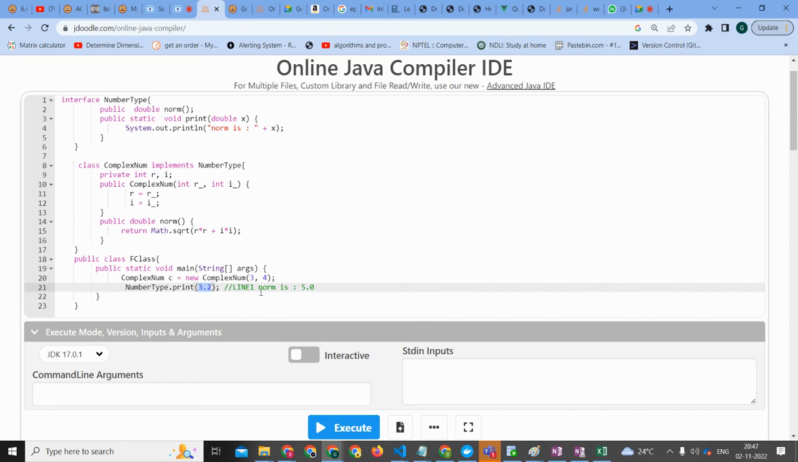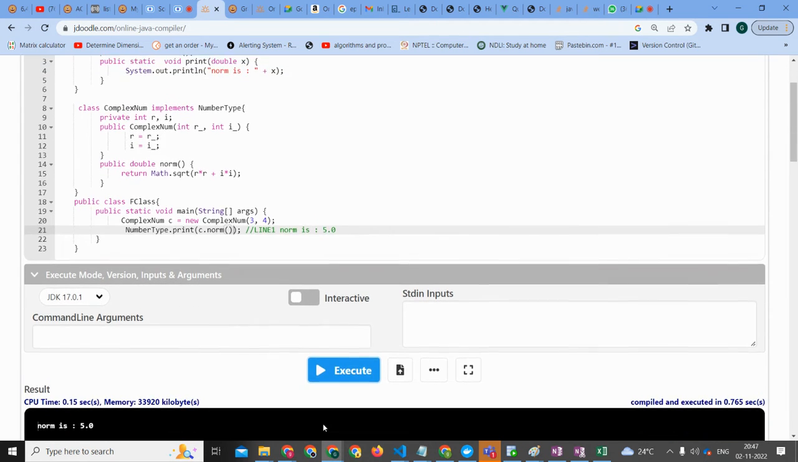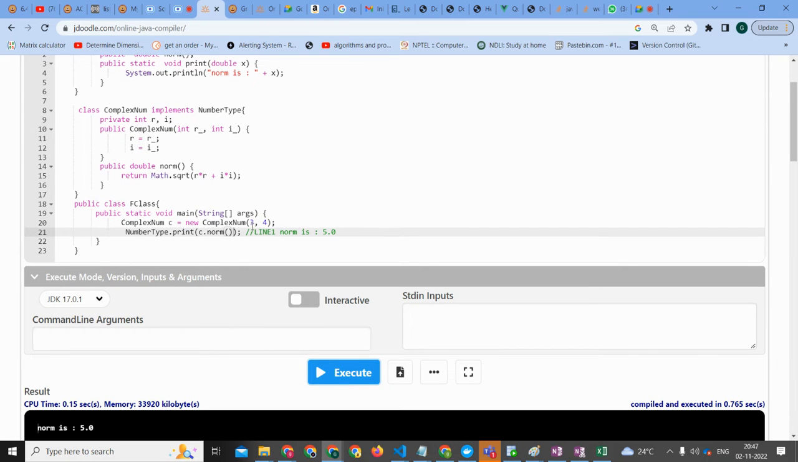See, this is the required output. I'm telling you now, this is the required output. So 3 square plus 4 square root is going to be what? 5. So it is nothing but C dot norm. Nothing, that's all. C dot norm. Norm doesn't accept any parameters. Okay, so it will be like that.